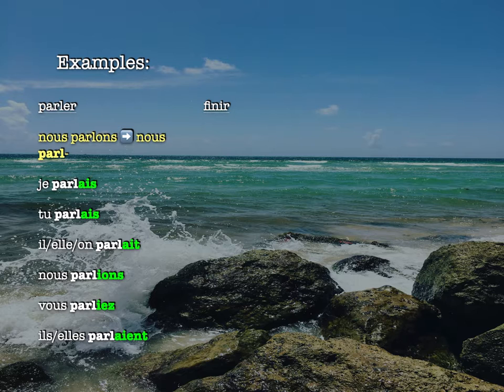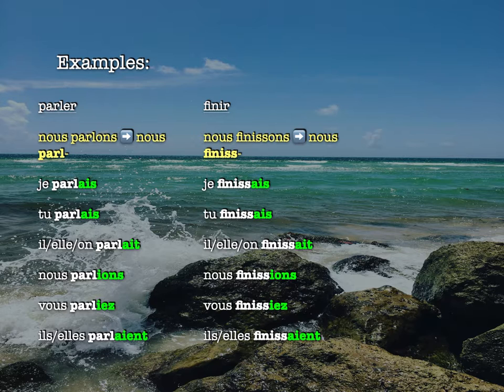So for example, with finir, if I put finir into the present tense nous form, I don't get finons, I get finissons. So when I take off -ons, that leaves me with finiss, F-I-N-I-S-S. So if I were to just take off -ir and add my new endings, I would get finions, which is wrong. I need finissions. All right, so when I go through and add my endings, I'll get je finissais, tu finissais, il, elle, on finissait, nous finissions, vous finissiez, ils, elles finissaient.